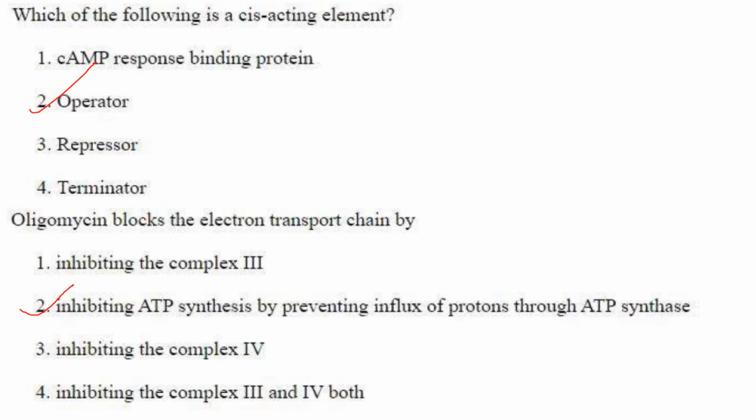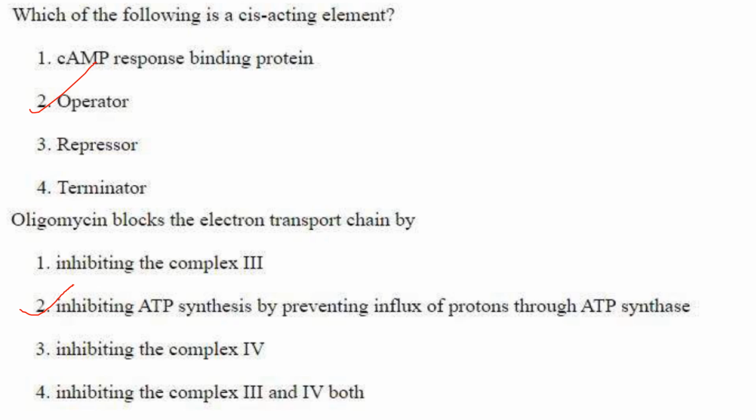Then next one. Which of the following is a cis-acting element? So an element is considered cis-acting if it can affect other elements on the same DNA molecule on which it is present. That is called a cis-acting element. So cAMP response binding protein, these proteins are trans-acting. So it is not cis-acting.